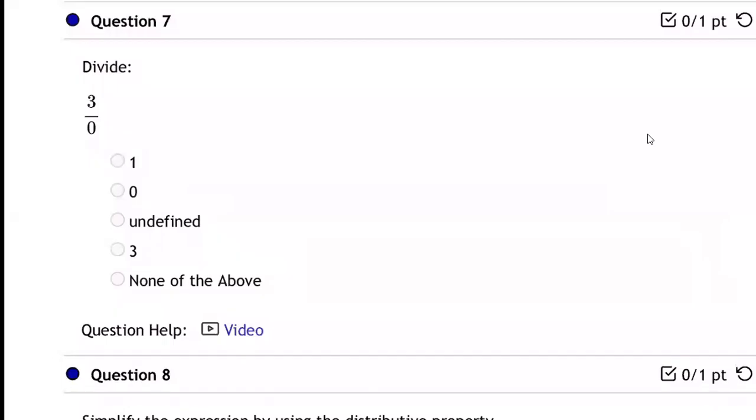What is 3 over 0? Well, the answer is undefined. Let me tell you why. Why do we say undefined? That's kind of weird. Why don't we just say 0?